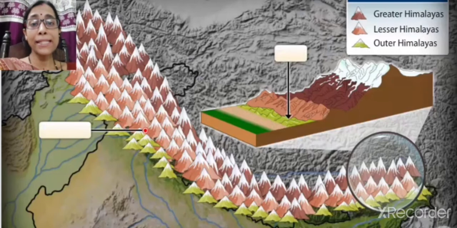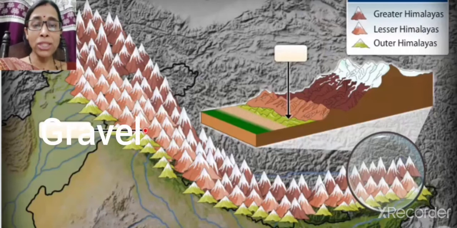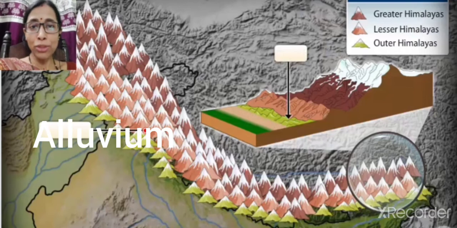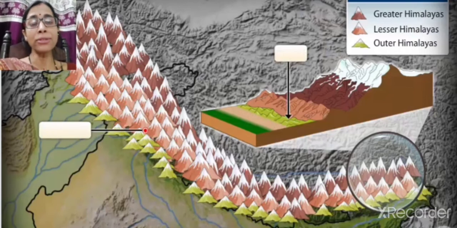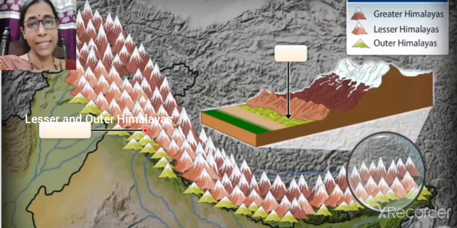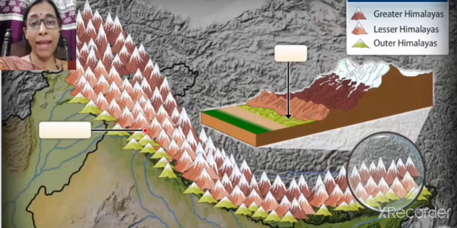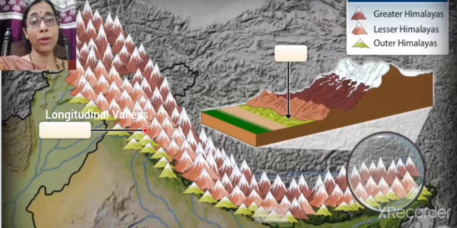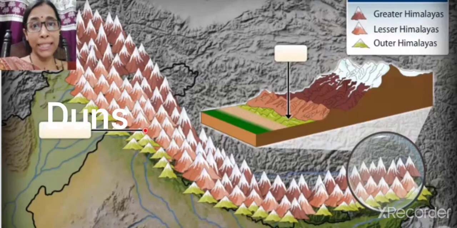That's why this is prone to landslides, and this range is covered with gravels and alluvium. Between the lesser Himalaya and the Shivaliks, that means between the Himachal range and the Shivaliks, the longitudinal valleys which are lying there are called dunes, like Kotli Dun, Patli Dun, Dehradun.